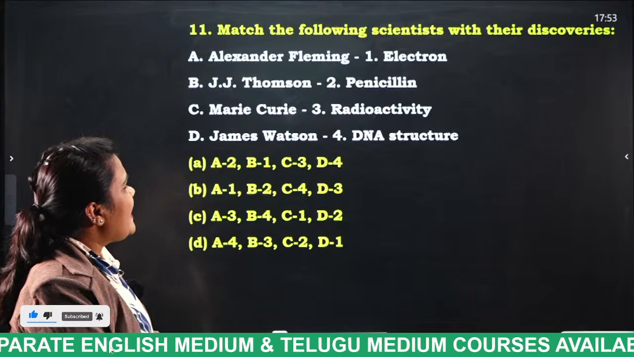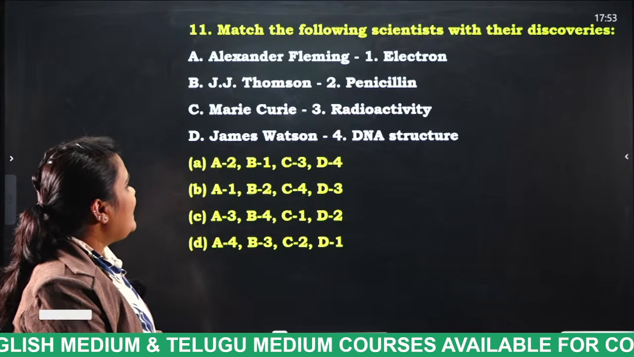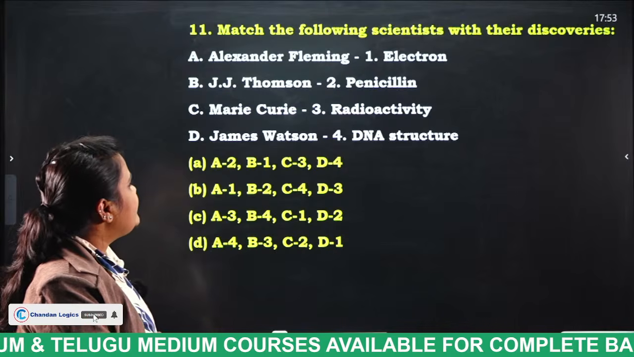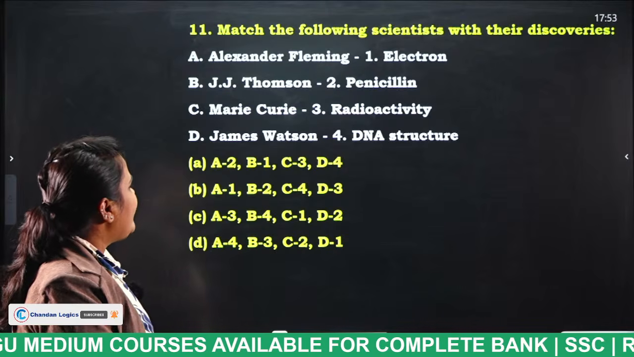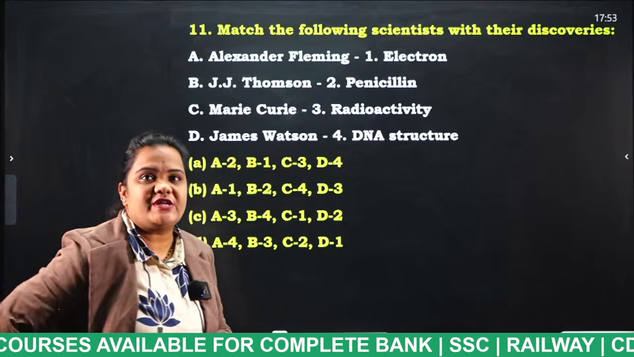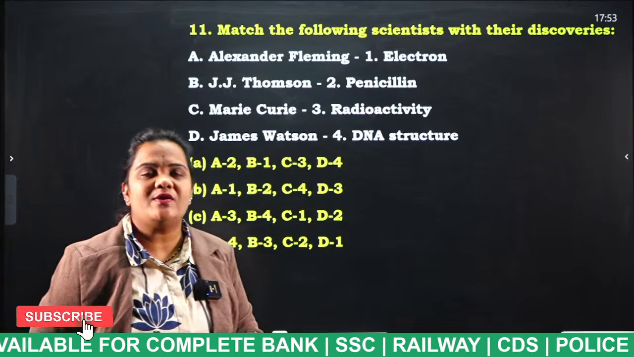Match the following scientists with their discoveries. Alexander Fleming, electron. J.J. Thomson, penicillin. Madame Curie, radioactivity. James Watson, DNA structure. So, try to match it and put your answer in the comment section.